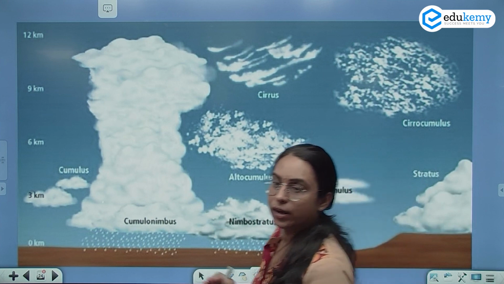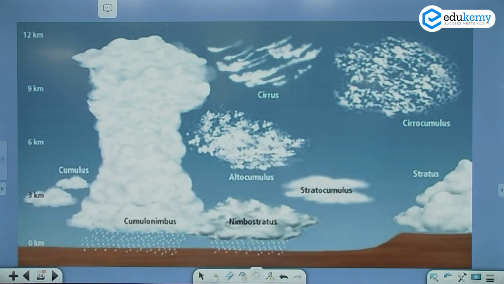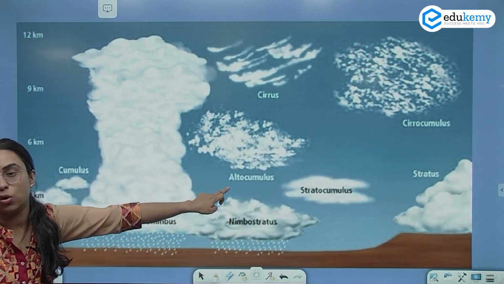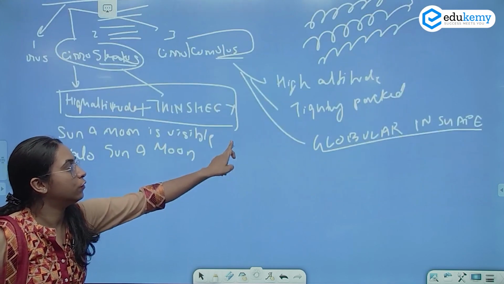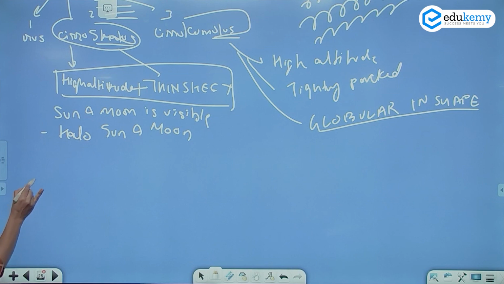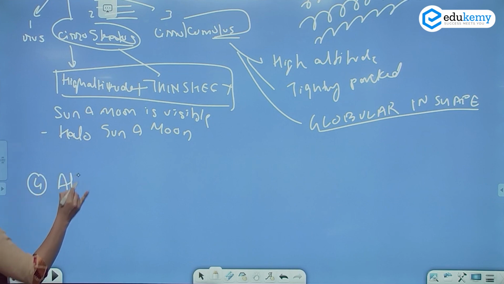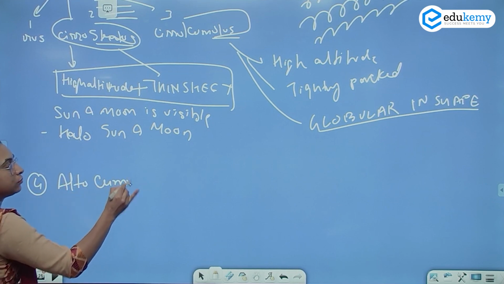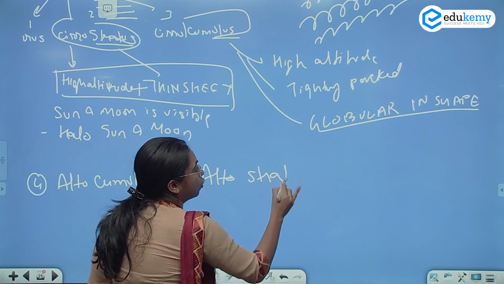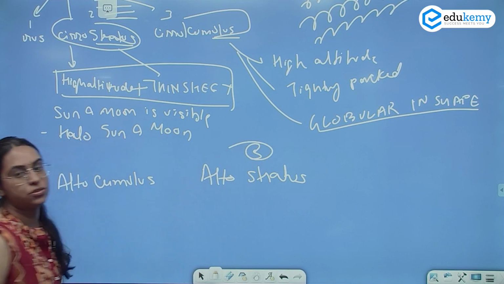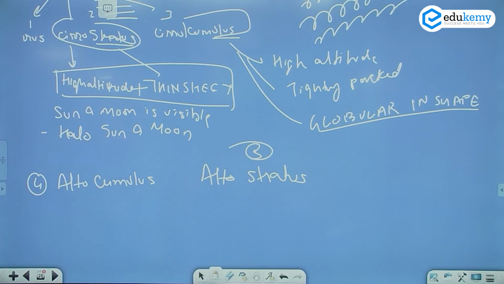Now, the second one, which is found at a medium altitude, is the altocumulus. So, I'm moving on. This was the 3 types of cloud. Moving on to the 4th one, altocumulus and altostratus. Alto means found at medium height.